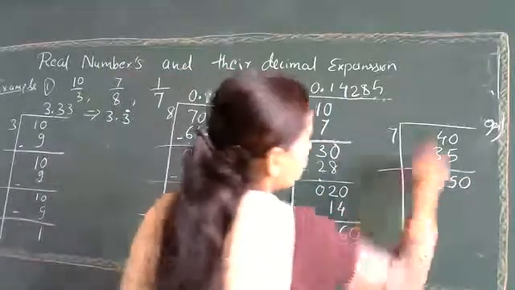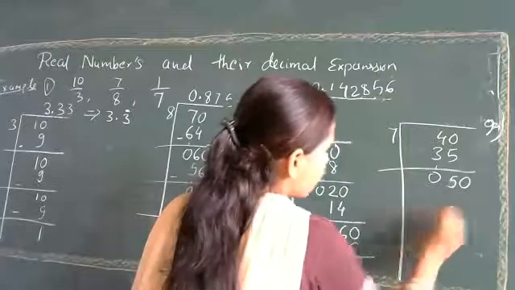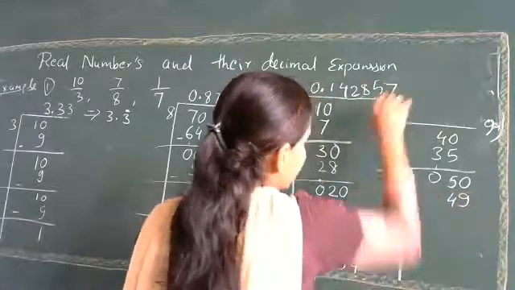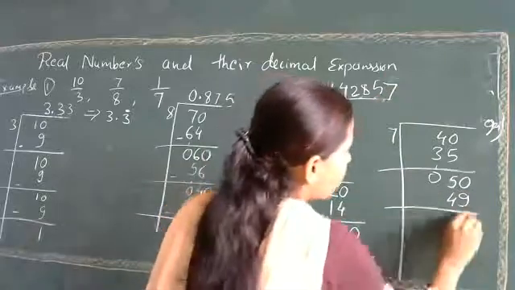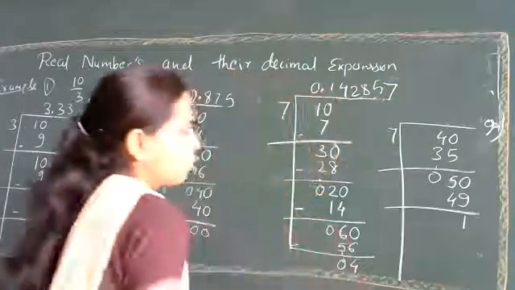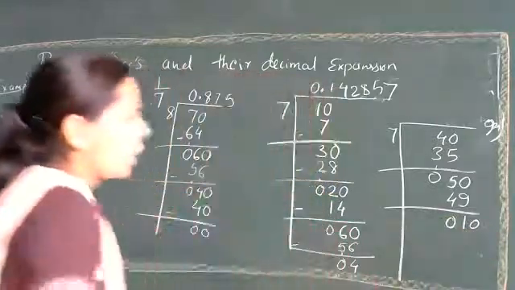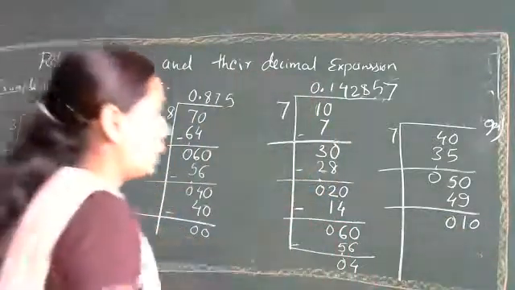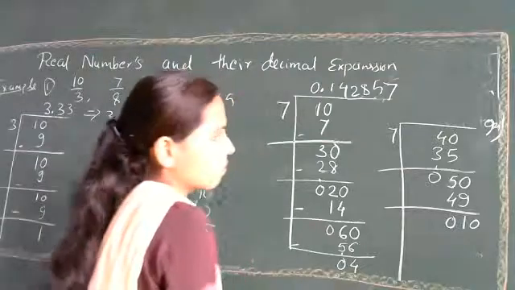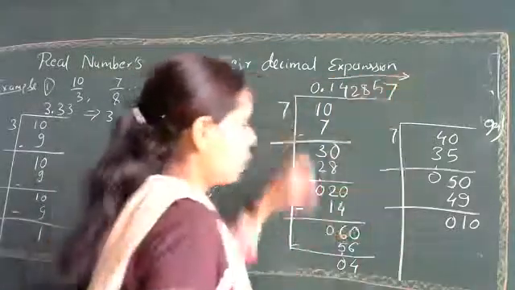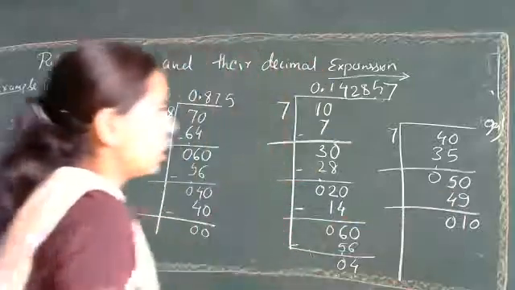Now 7 7s are 49. What will remain? Again 1. Now it is 10. After this process, will these numbers repeat? After all these numbers, will the same process repeat, or does it change?